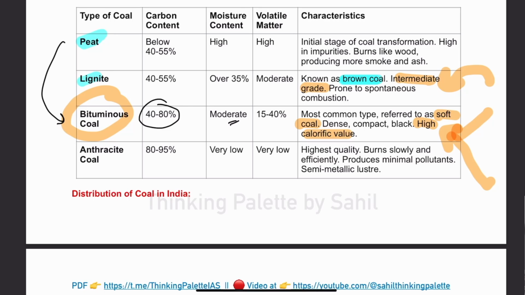And the most superior quality of coal that we have is anthracite coal. In anthracite coal, carbon content is 90 to 95%. It will burn slowly, and it will produce very less smoke. Now, why will smoke not be there? Because volatile compounds and moisture content have been reduced too much. So therefore anthracite coal will be the most superior one.